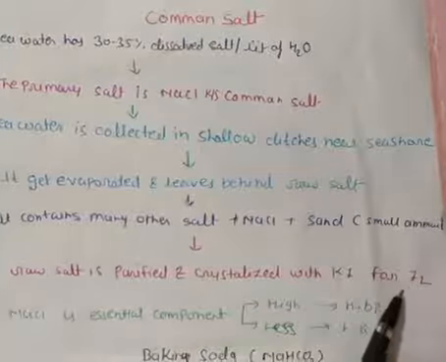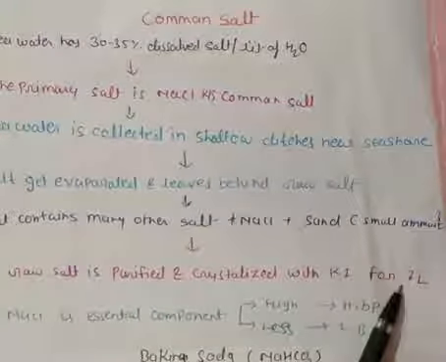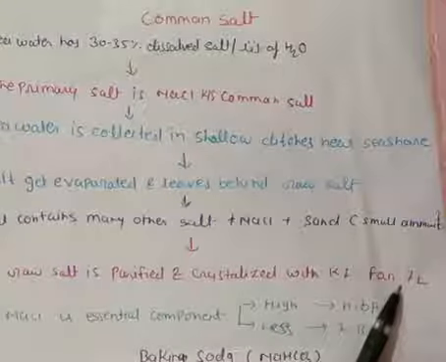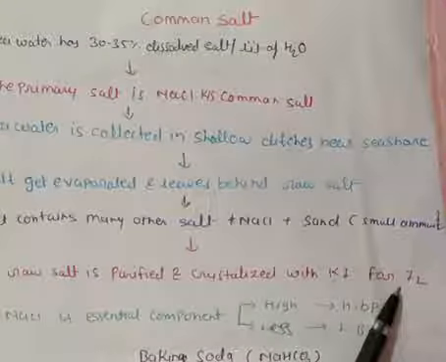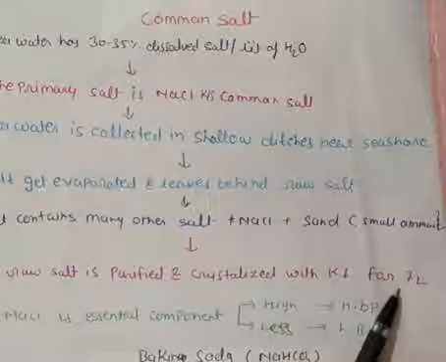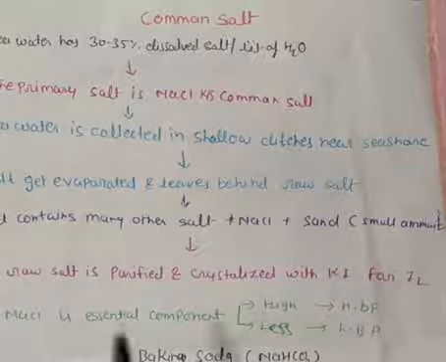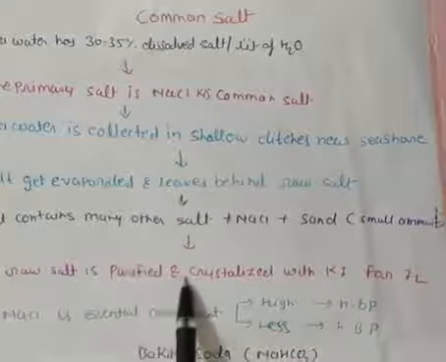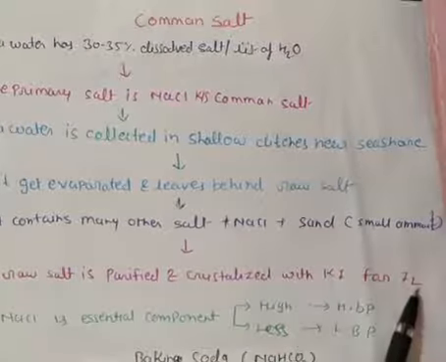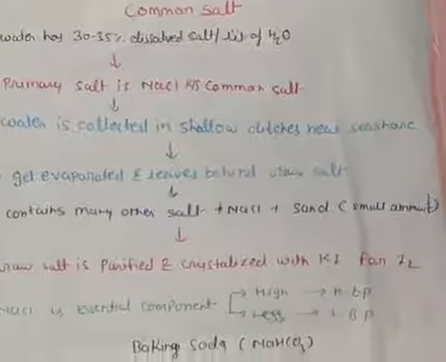We know that iodine is an essential factor of any salt. Without iodine, if we eat the salt, we will get the disease called goiter. To stop diseases like goiter, we have iodized salt, salt with iodine. So raw salt is purified and crystallized with KI, meaning potassium iodide, for iodine. Is it clear?